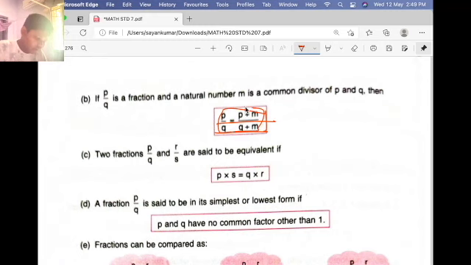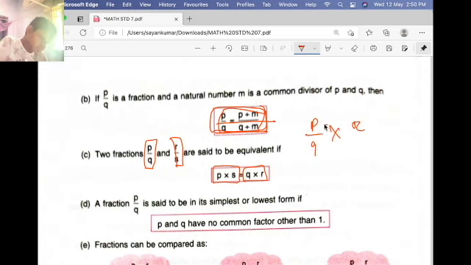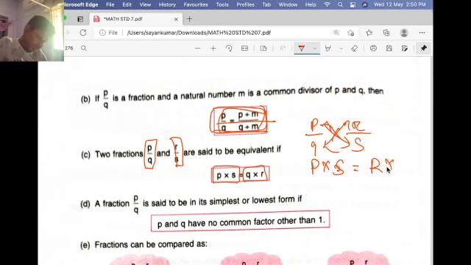So you already know all this, so I am not going to tell you. Two fractions p by q and r by s are said to be equivalent if p into s equals q into r. This is called cross multiplication. p by q and r by s, cross multiplied, so p into s equals r into q. If p into s is equal to r into q, then these two fractions are equivalent.